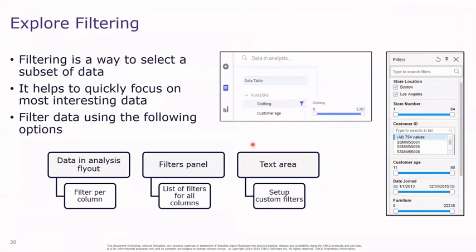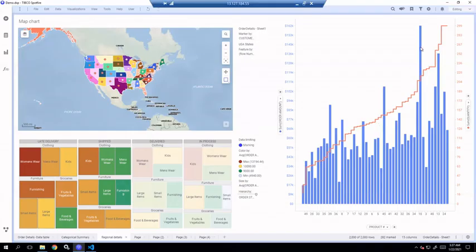Next is filtering. Filtering is again a way to select a subset of data. Like in marking, where we were directly interacting with the visualization to select a subset of data in which we were interested. When we are using filtering, we use the filters panel.